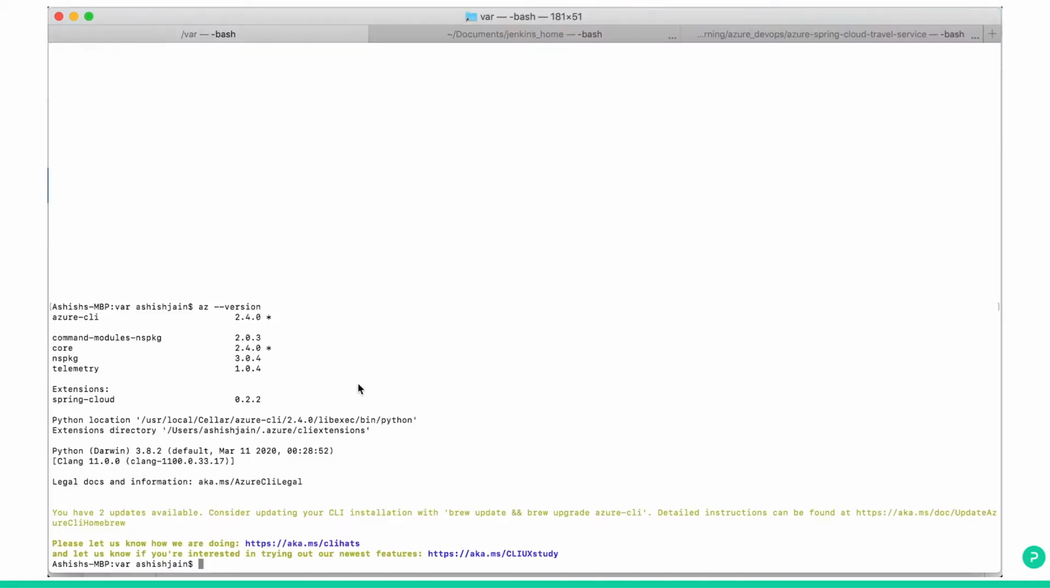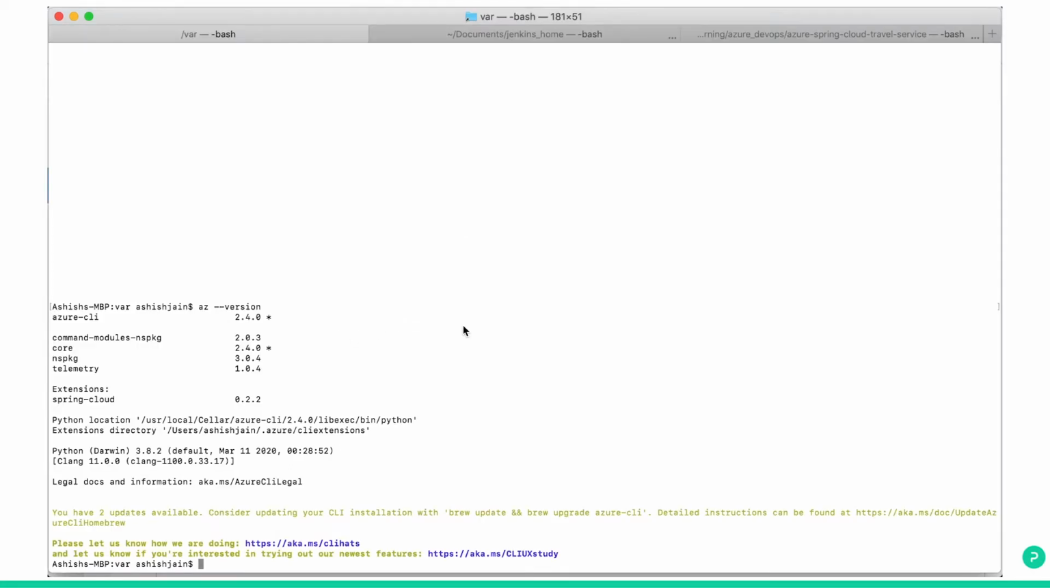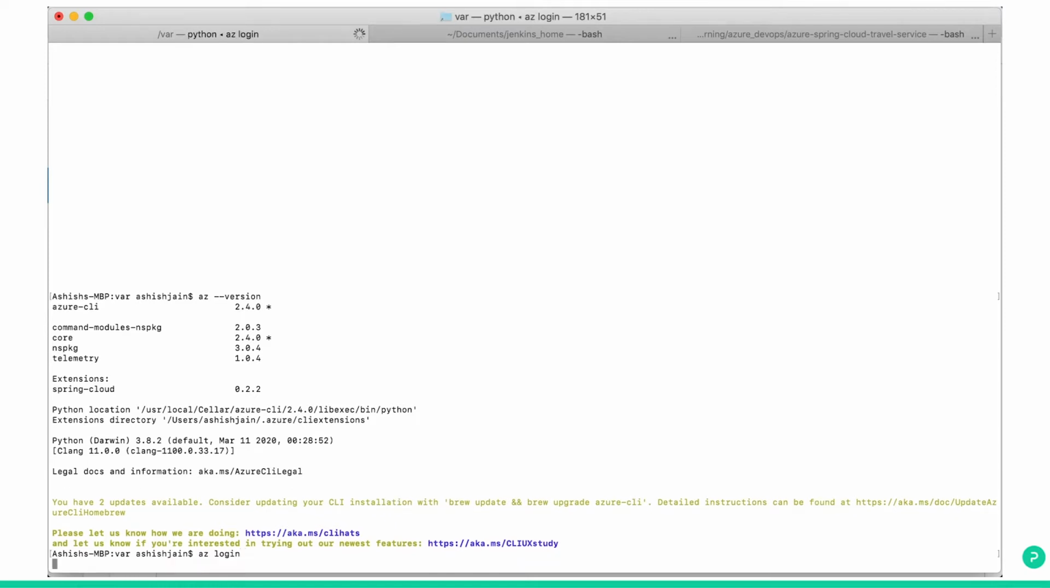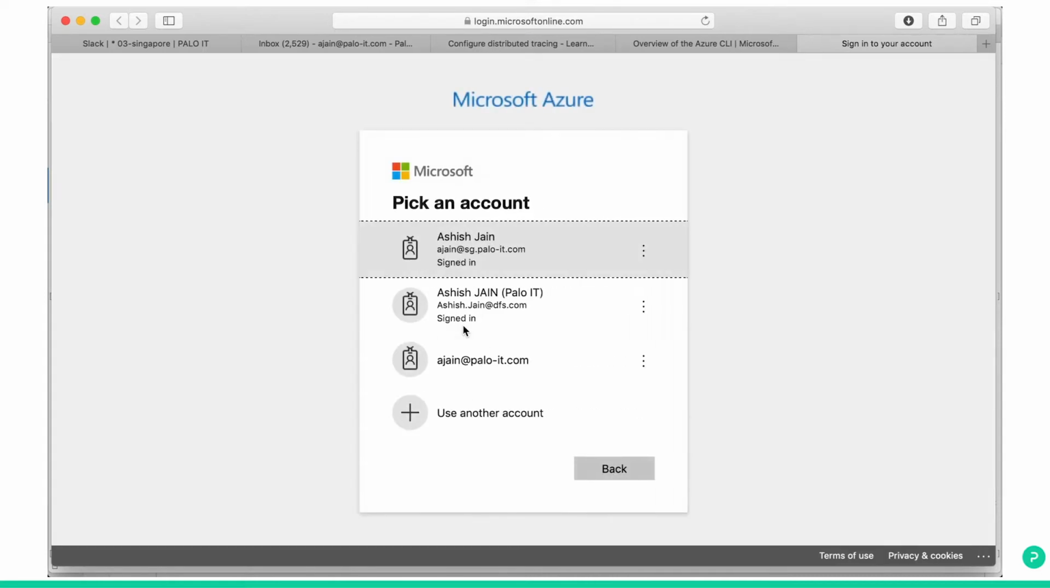Once you get the Azure version, then you can check. You have to log in first. You already have an Azure subscription. You need to log in to your subscription using this command, az login. So let's just try what happens. When I type this on the command prompt, it will open a new browser window, your default browser window.